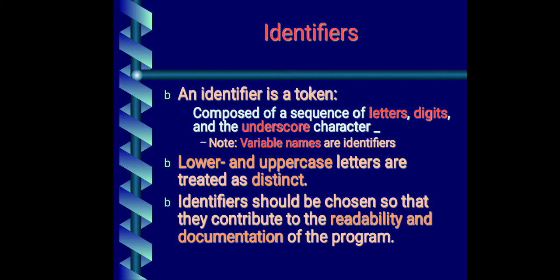Identifiers should be chosen so that they contribute to the readability and documentation of the program. That means you should not give simply any name. Like if you are finding the sum of two numbers, you can give sum as an identifier. You don't write just simply A plus B is equal to C. Such kinds of things should not be there. The identifier should be easily readable and documentable.